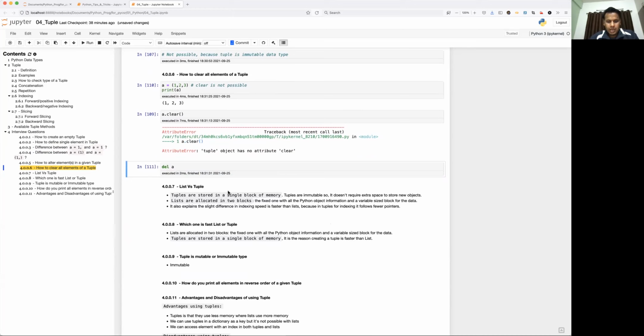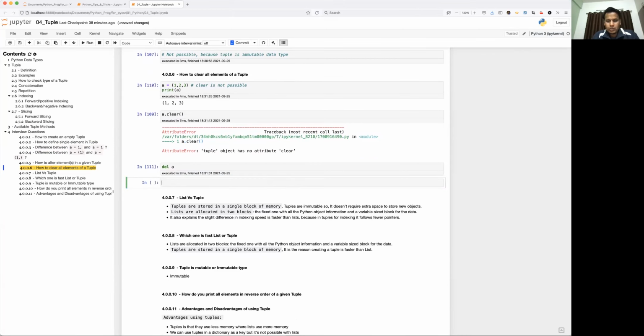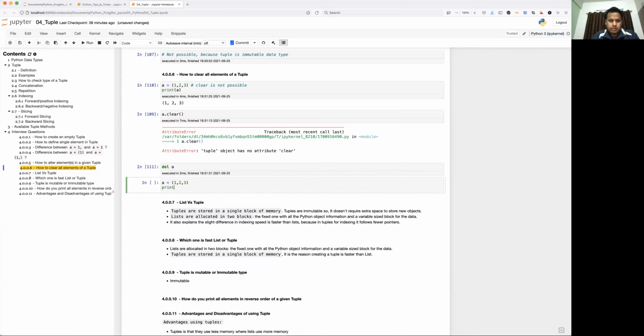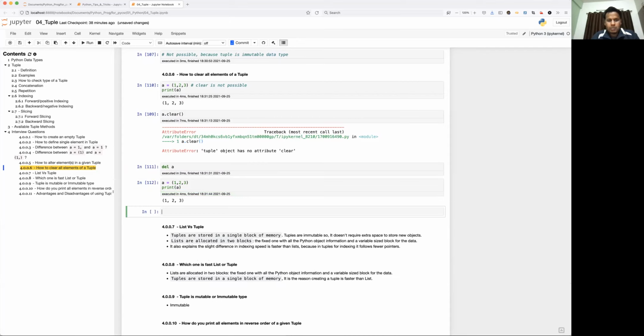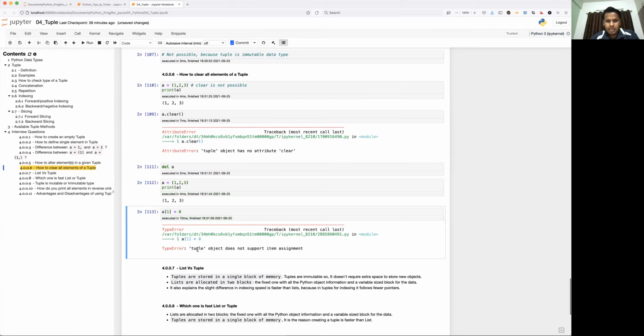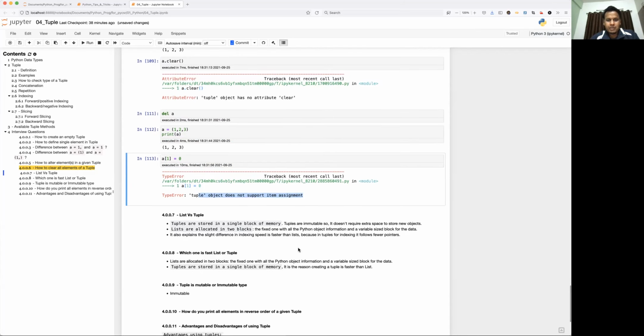Okay, so I'll just show whether assignment you can do or not. A equal to 1, 2, and 3. Print A. So you remember in the list we were using the assignment operator, right? So here also I'll give a try and show you whether it is really possible or not. See here, tuple object does not support item assignment. Why? Because it is an immutable data type. So immutable data type is the answer for almost all of the questions.